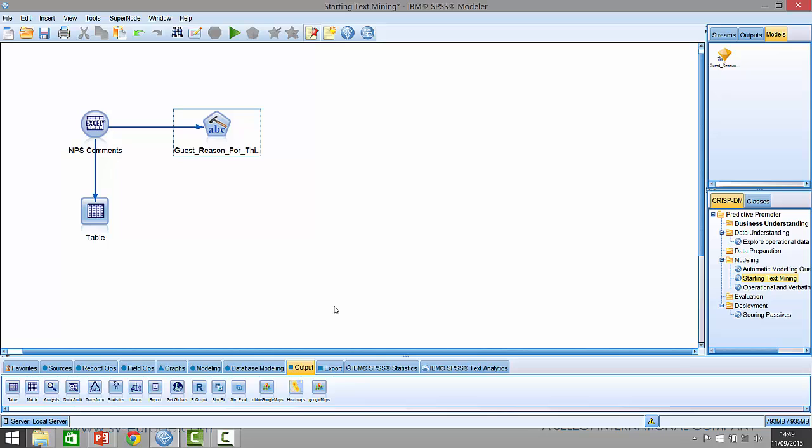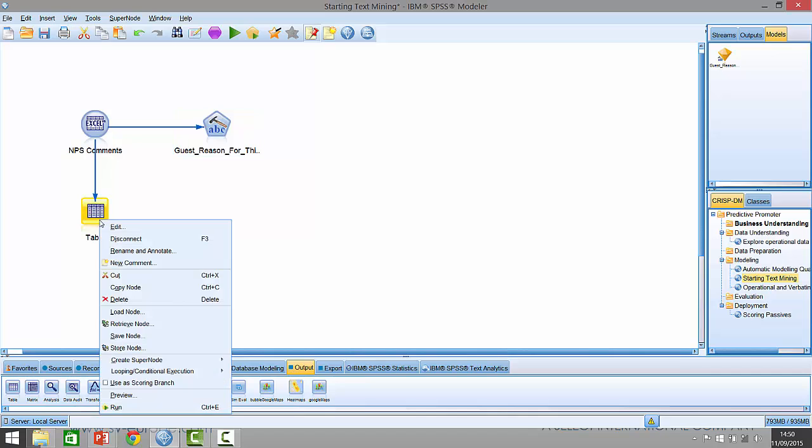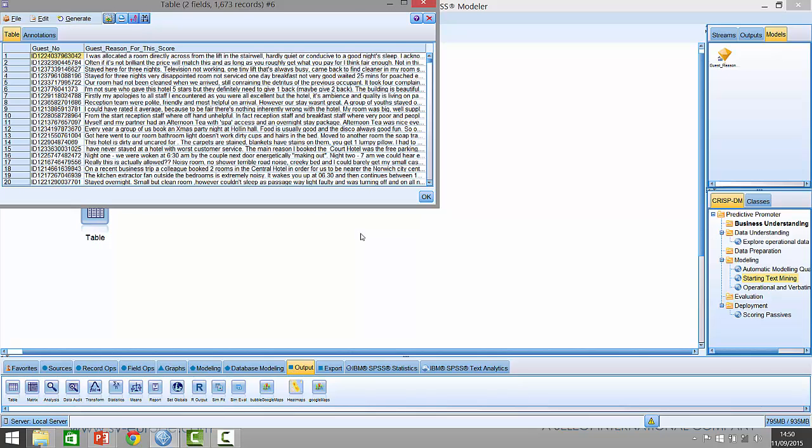So in this section, we're going to turn our attention towards the non-quantitative data, i.e. the qualitative data, the text data, the verbatim responses that customers have provided to us when we've asked them, why did you give us this score? As you'll remember earlier on, I said that some of the customers have actually provided that. We've got just over 1,600 verbatim responses here in answer to the question, well, why did you provide the score?